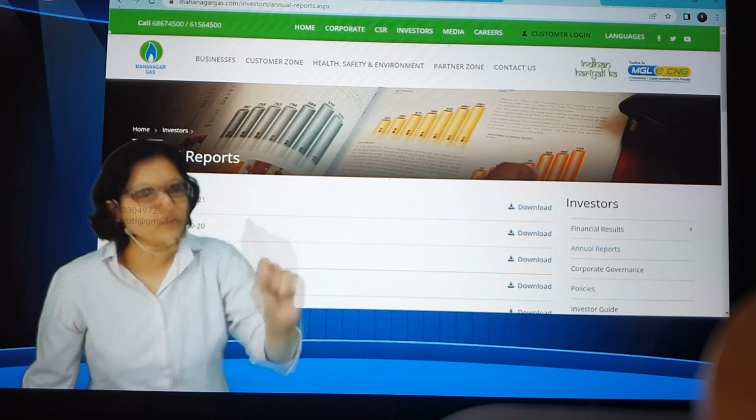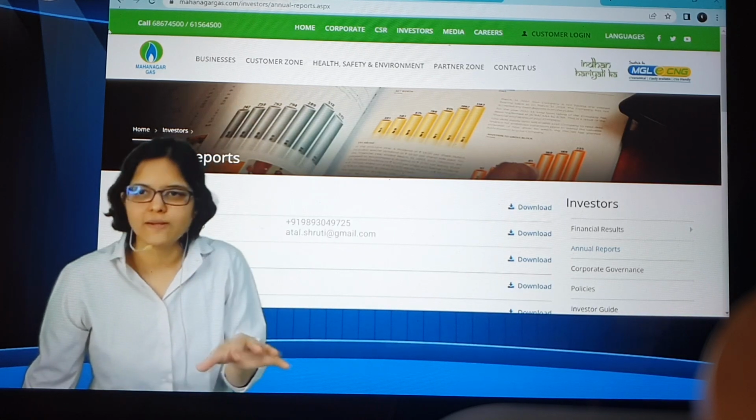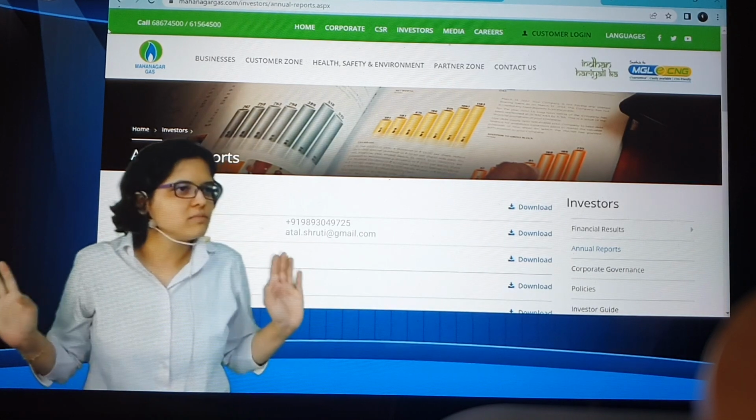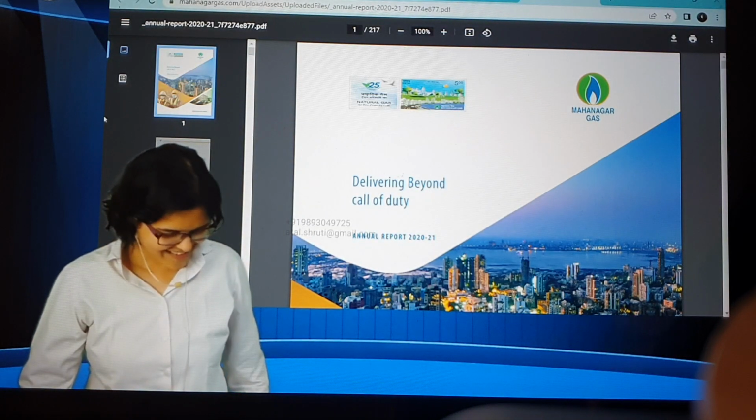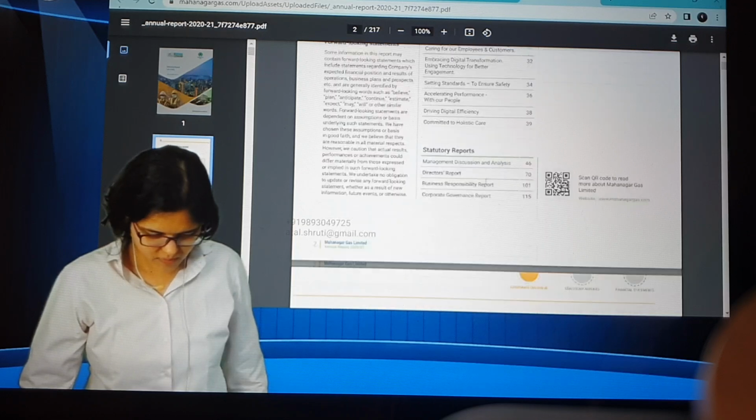But again, we'll have to go there in 3-4 steps. Instead of that, the simplest way is just Google it. And how do you Google? Name of the company and annual report. Khatam. Only 2 searches. So name of the company, annual report, you'll get here. So here you can see annual report 2021, download, free of cost, important. Okay. And now if we see here, correct.